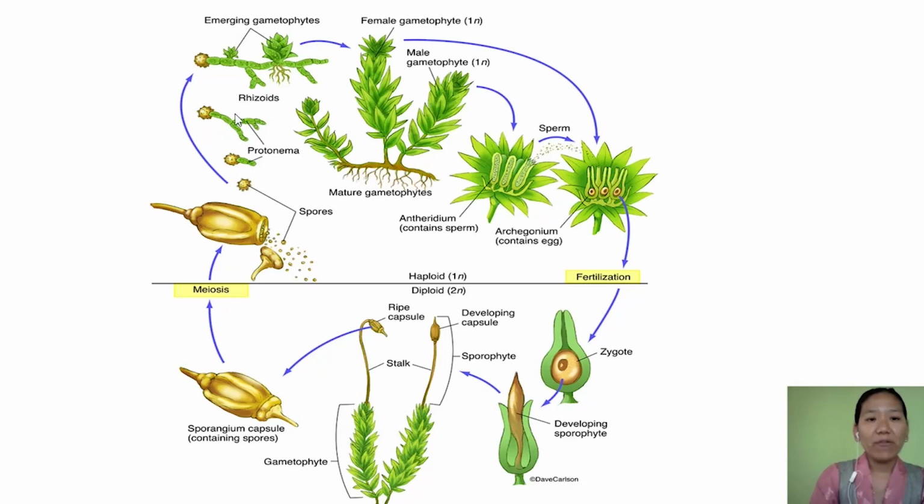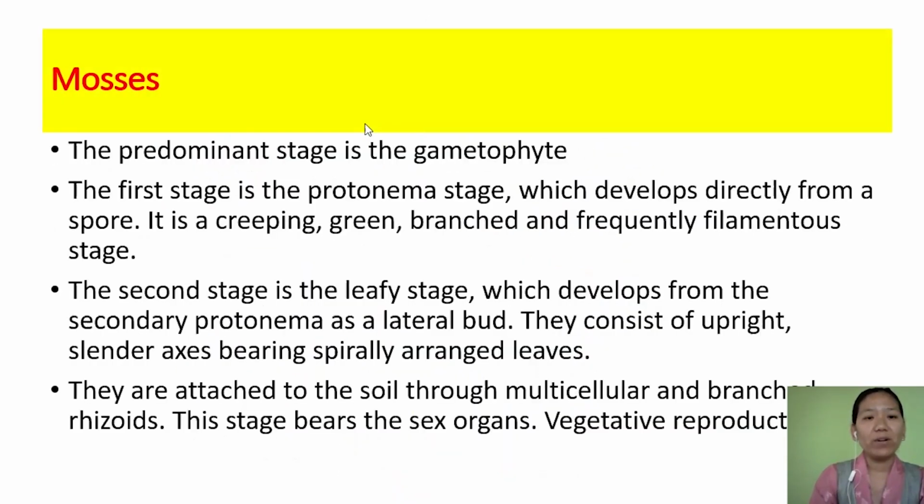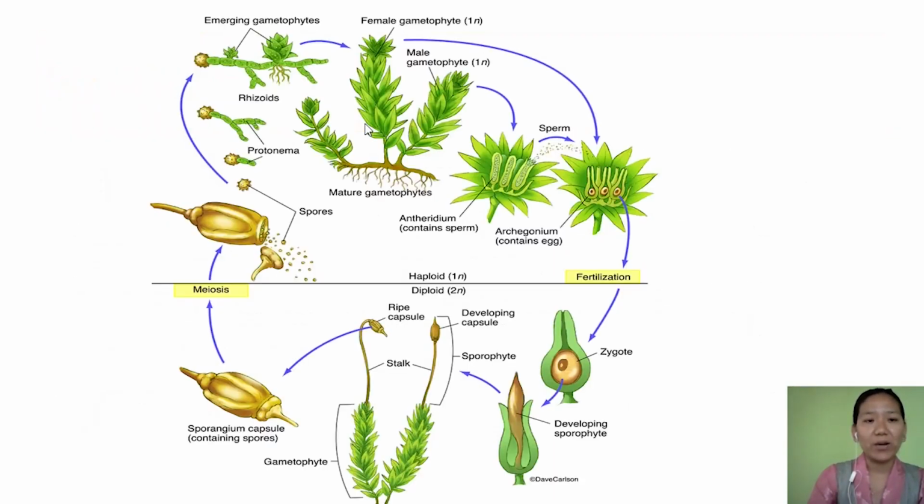Okay, and then after this filamentous protonema stage, we have a leafy stage. So the first stage is the protonema stage, which directly develops from spores, and it is green, creeping, branched and frequently filamentous, as we have seen here.